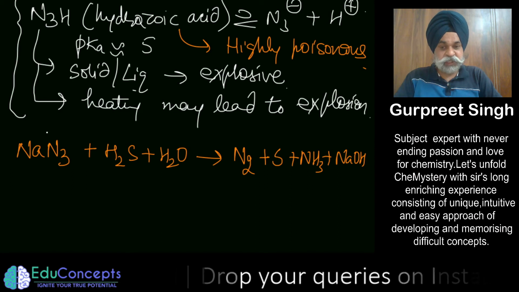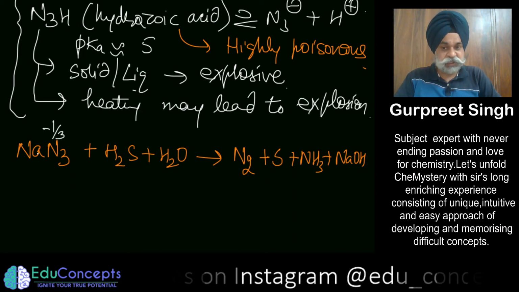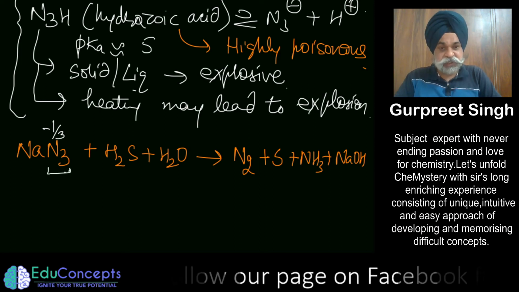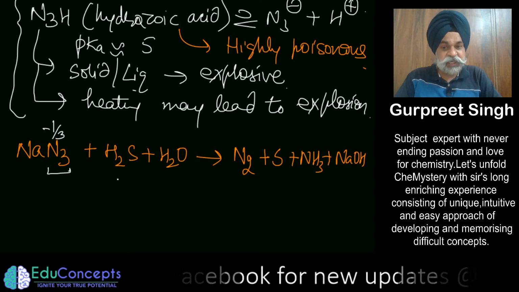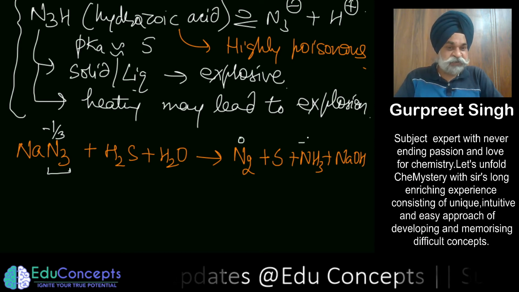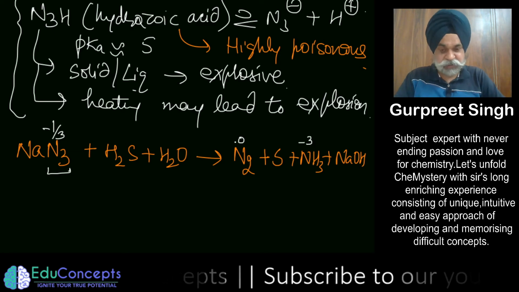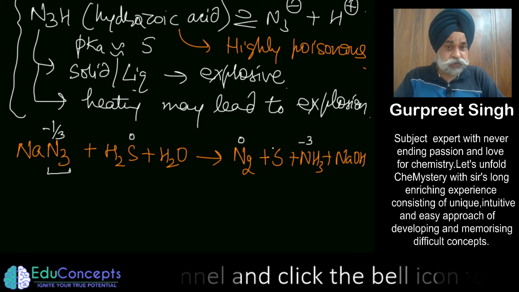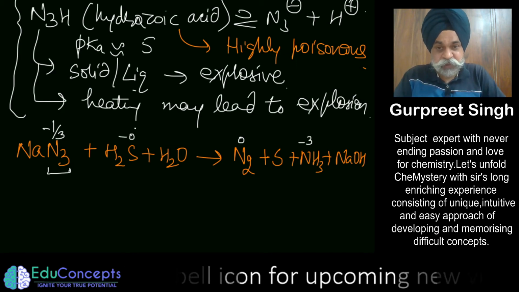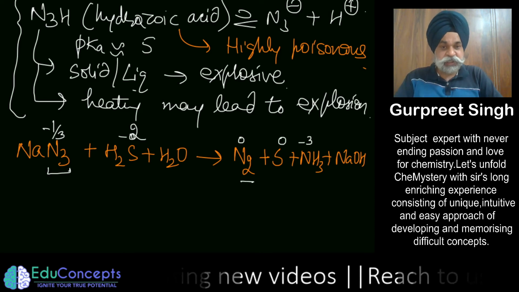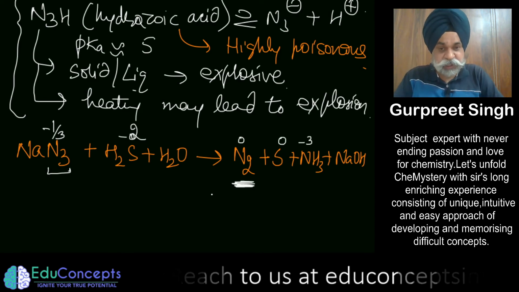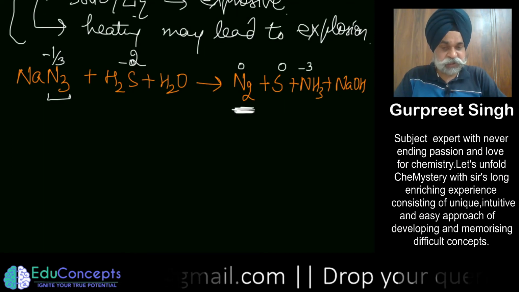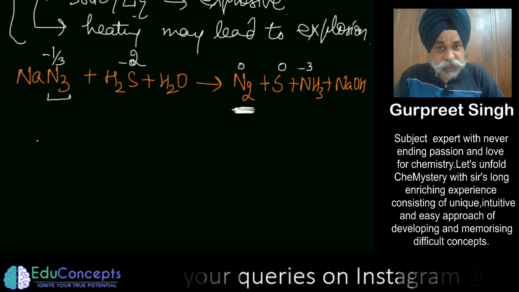So here if you could see, the nitrogen is in minus 1 by 3 average oxidation state, and it goes to... there are how many nitrogen atoms? 3 nitrogen atoms. Among the 3 nitrogen atoms, only 2 are going to 0 and 1 is going to minus 3. So that is the beauty of this reaction. And sulfur, sorry, from minus 2 it is going to 0. So this is a very beautiful reaction which you should focus on; in the later part of the N factor series you could see this reaction being explained by me in one of my videos.